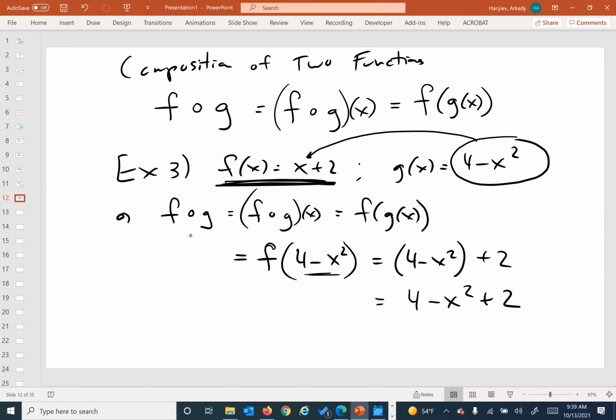So that's what a composition function does. It combines functions, so you're dealing with one function as opposed to 2 different functions separately. Notice what it's doing: it's squaring something, subtracting from 4, and adding 2 at the same time.